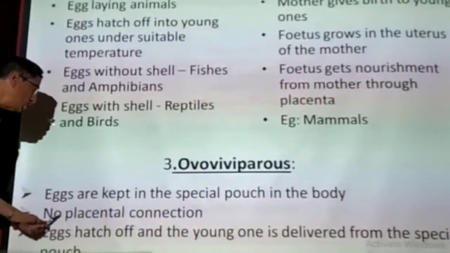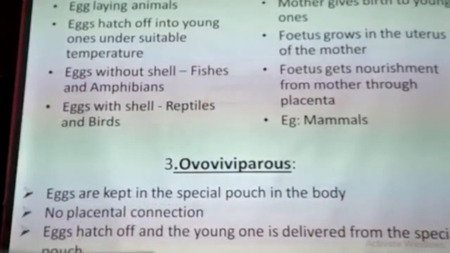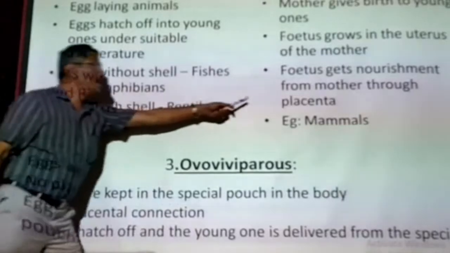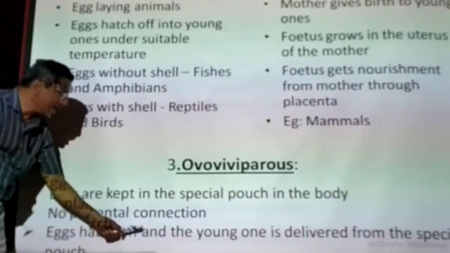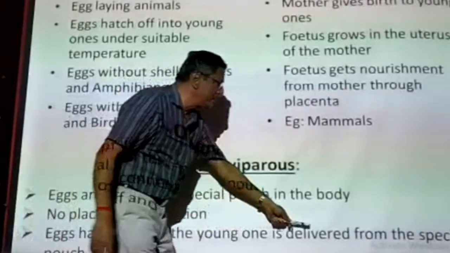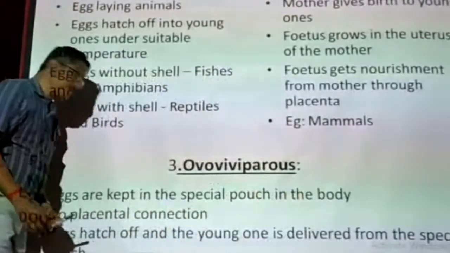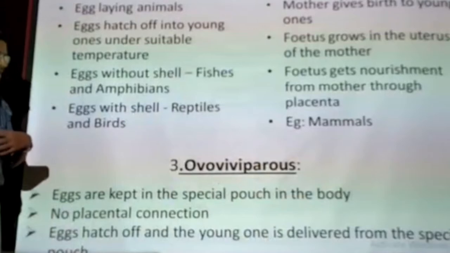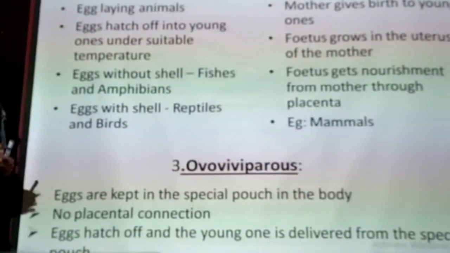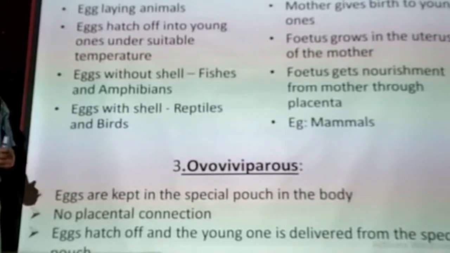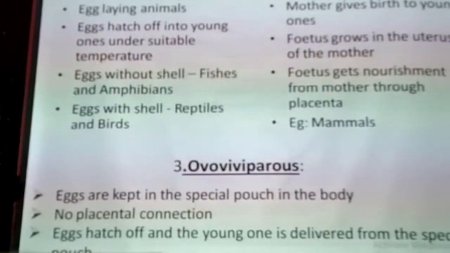The next point is no placental connection. In the special pouch, there is no placenta. The eggs hatch and the young one is delivered from the special pouch. All the development takes place inside the pouch. The eggs develop into young ones without any help from parents, only protection is given.